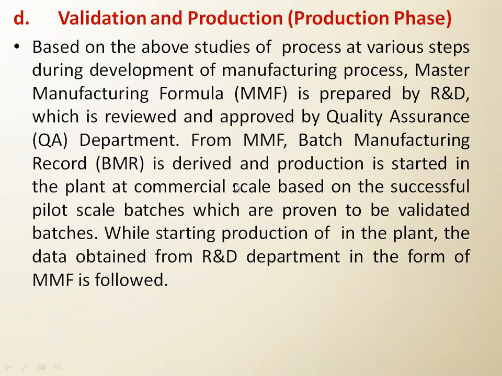So from the master manufacturing record, the batch manufacturing record is derived, and production is started in the plant for the commercial scale. While starting the production of these products in the plant, the data obtained from the R&D department in the form of the master manufacturing record is followed.